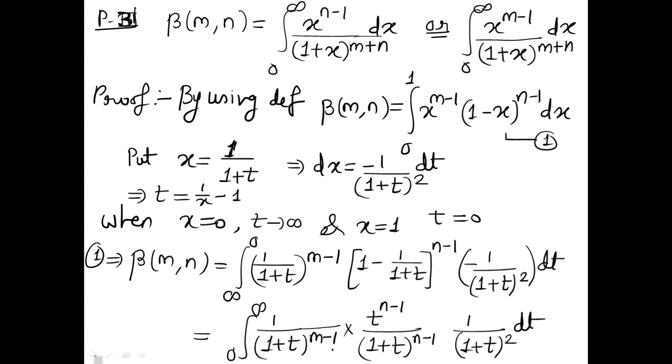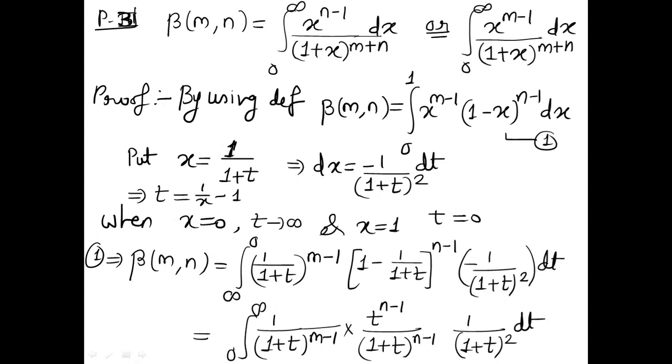Now just collect the various powers of t and 1 plus t. The power of 1 plus t is m, then here we have n, and minus 1 minus 2 and plus 2 will get cancelled. So the total power of 1 plus t is m plus n.